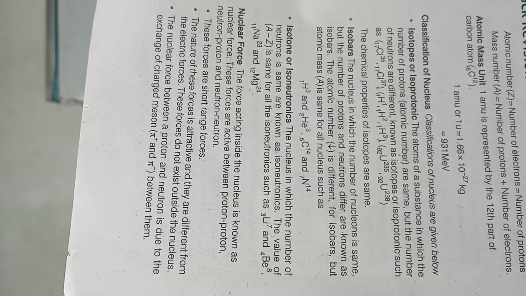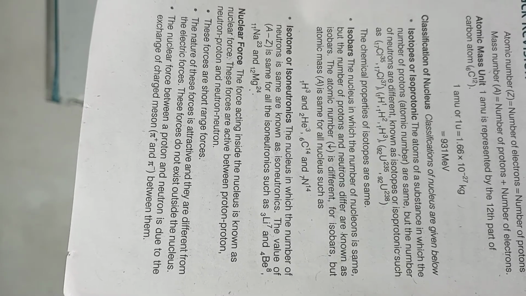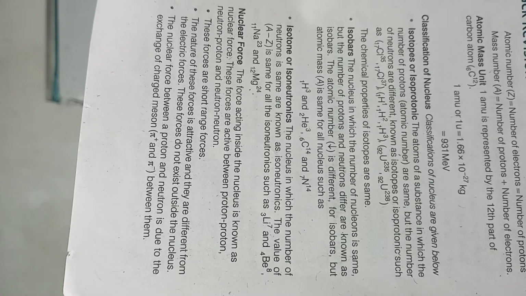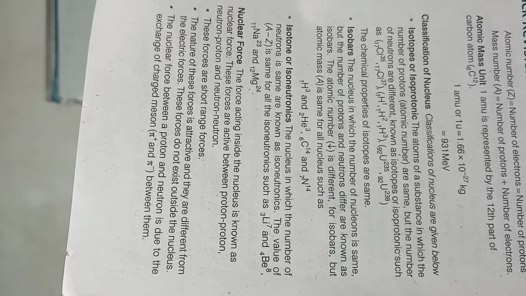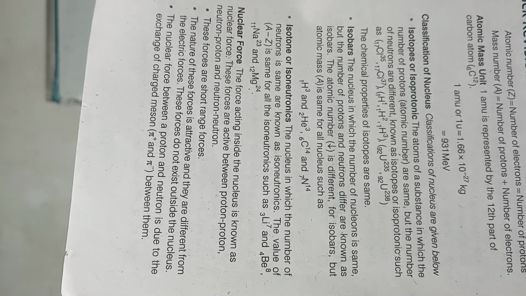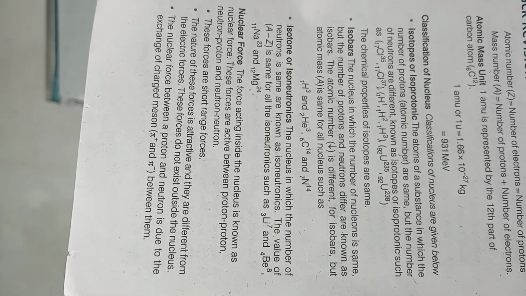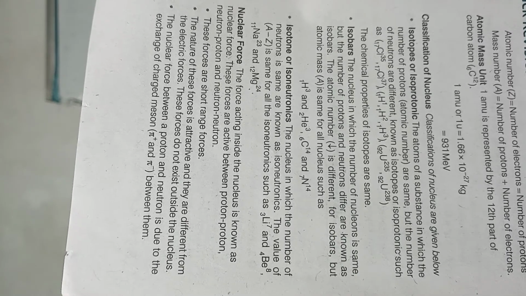Atomic mass unit: 1 AMU is represented by one-twelfth part of the carbon atom, 6C12. 1 AMU equals 1.66 × 10^-27 kilogram, which equals 931 MeV.